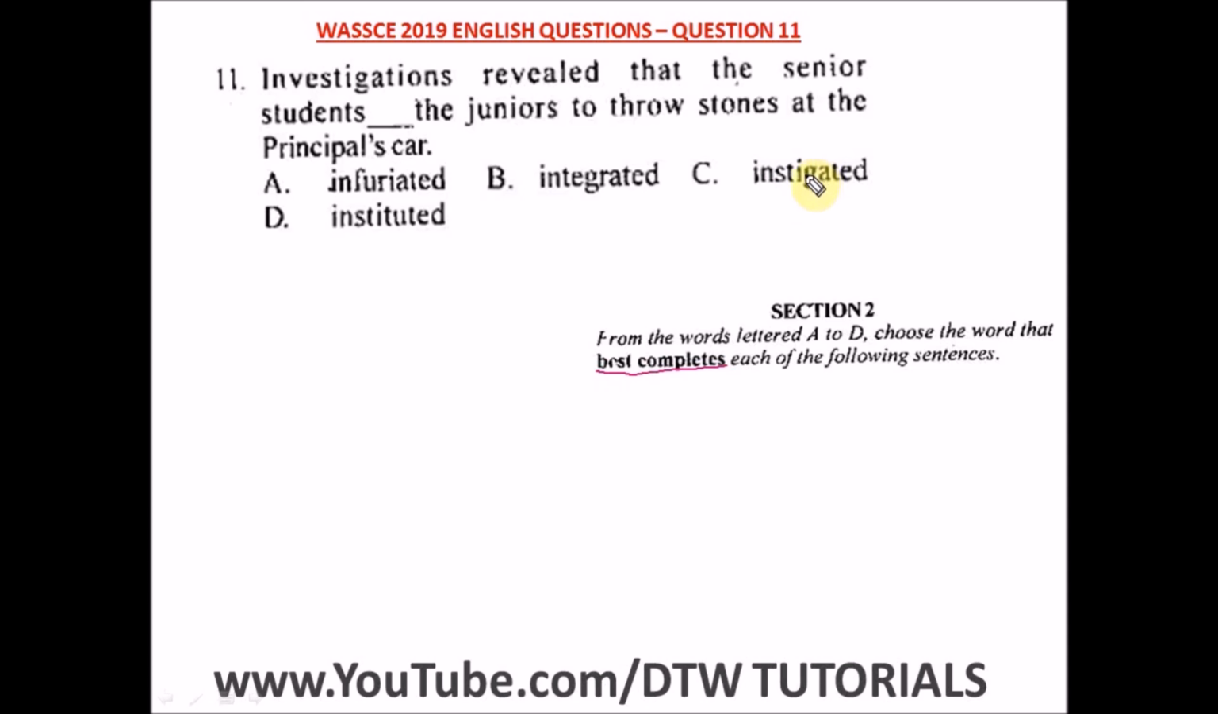Okay, instigate someone to steal. That's what to instigate. Now D says instituted. Instituted is just to establish a policy and all that. That's the meaning of the word instituted. Now from here, the right answer is instigated, which is to incite someone to do something bad. So we're going to pick option C, which is our right option: investigations reveal that the senior students instigated the juniors to throw stone at the principal's car.